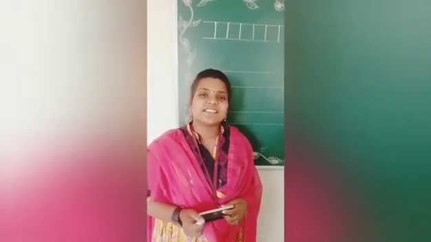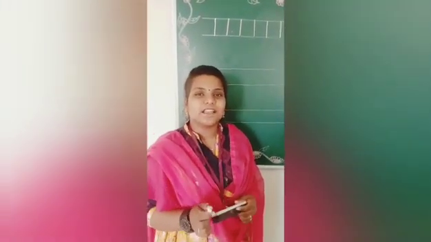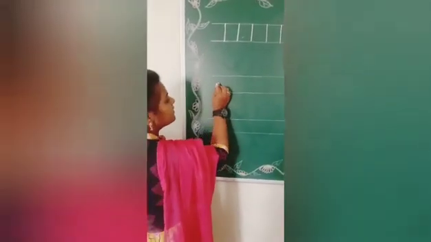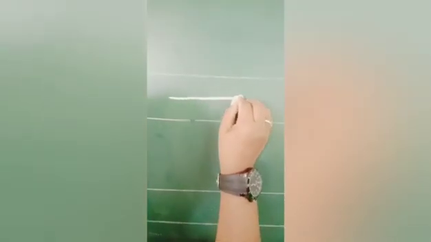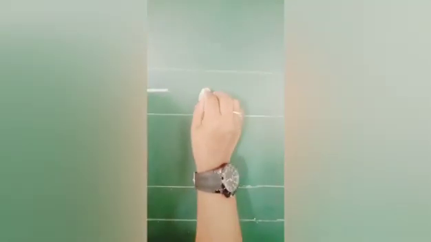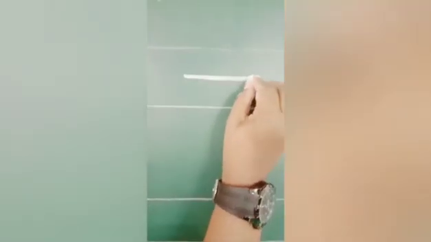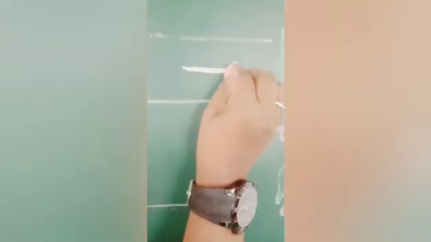Shall we go to the next line? Next line is sleeping line. It should be between these two lines. Sleeping line. Left to right, sleeping line. Say and write, sleeping line.